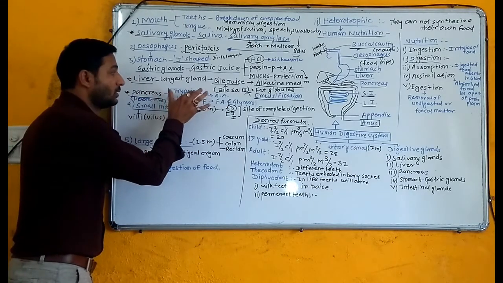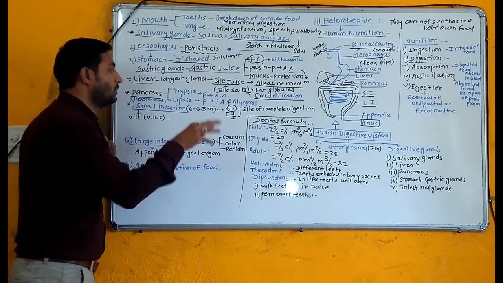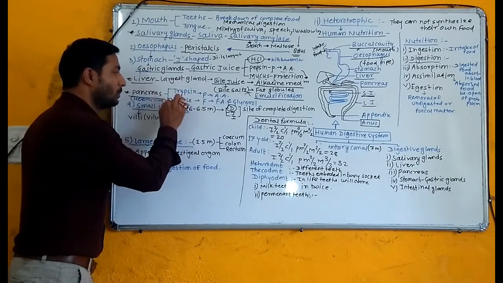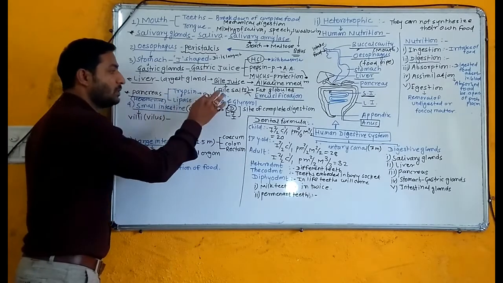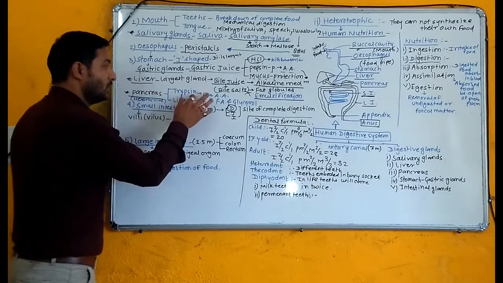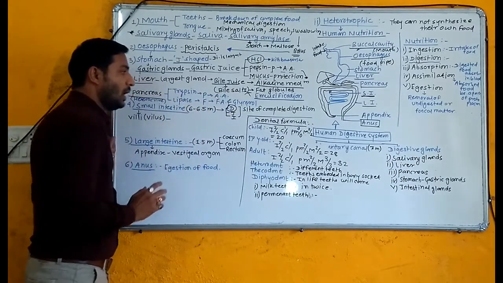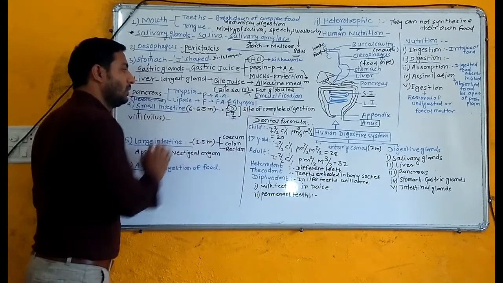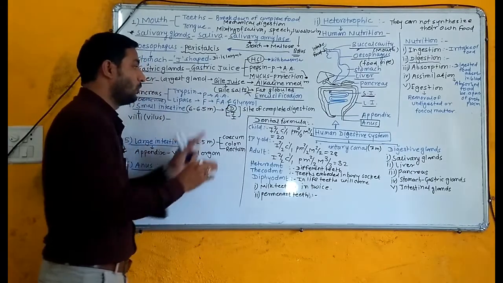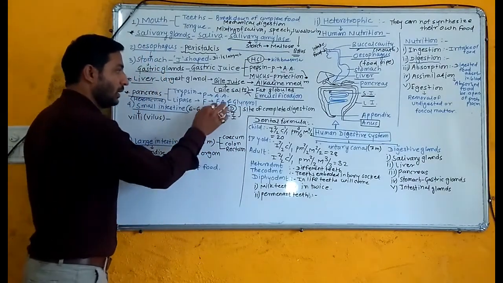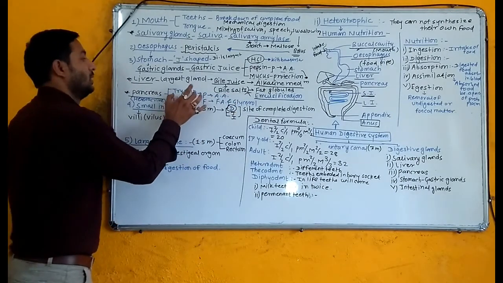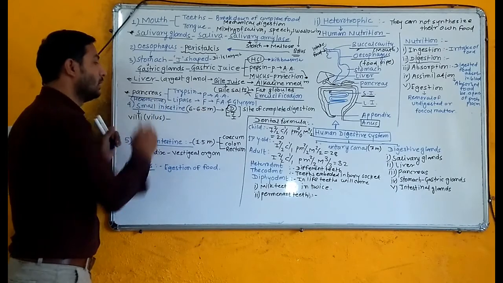The pancreas secretes pancreatic juice, and this pancreatic juice contains trypsin and lipase, which are some of the most important enzymes here. Trypsin helps in the breakdown of protein into amino acids, which means smaller units of protein. Now lipase helps in the breakdown or digestion of fat into fatty acids and glycerol. This is the role of lipase and this is the role of trypsin, and these are the constituents of pancreatic juice.